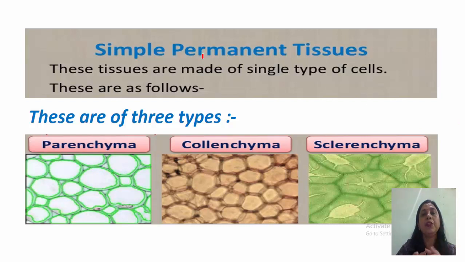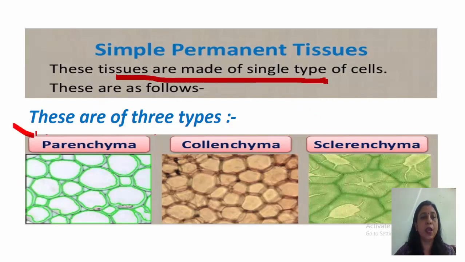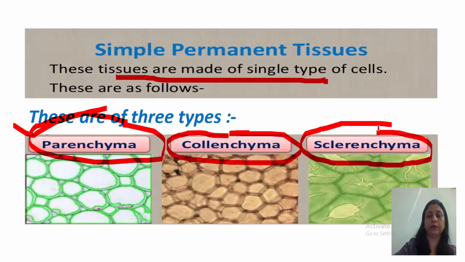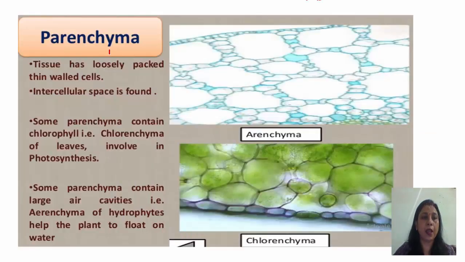The simple permanent tissue is made up of only a single type of cells. The cells present in simple permanent tissues are alike, whereas in complex permanent tissues more than one type of cells are present. So these tissues are made of a single type of cells. There are three types: parenchyma, collenchyma and sclerenchyma.